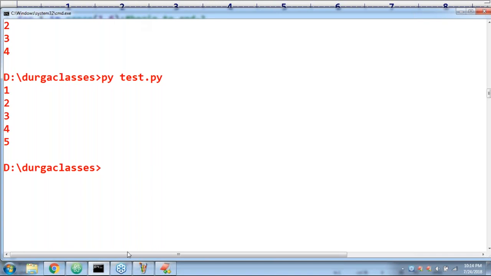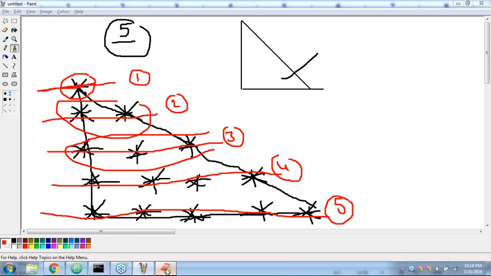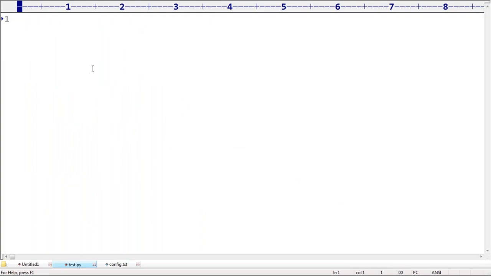The reason I am taking this is, in the first row, if the i value is 1, then 1 star. If the i value is 2, 2 stars. If the i value is 3, 3 stars. Like this we have to take. Now, first line, n is equal to input of enter number of rows. Like this I am taking, sir. Enter number of rows, and it is going to take 5.